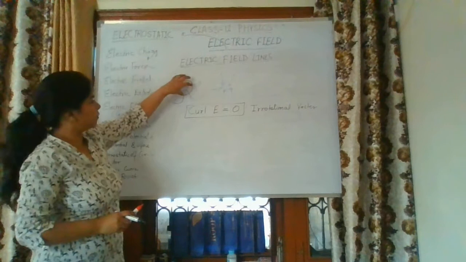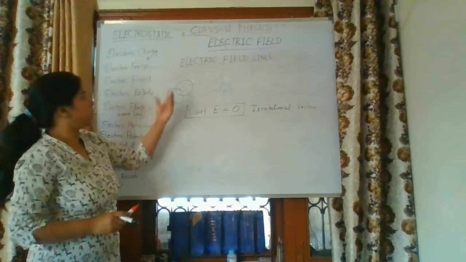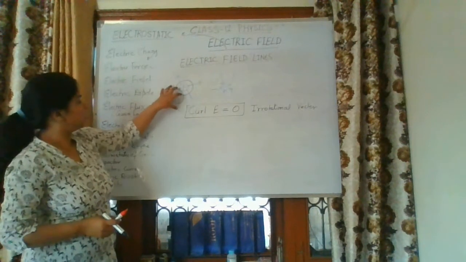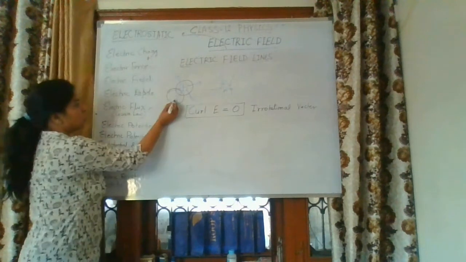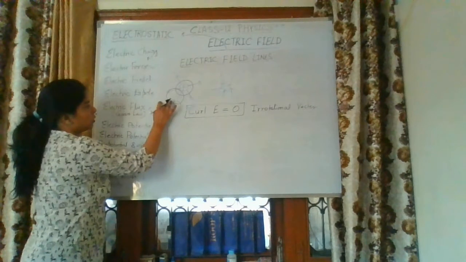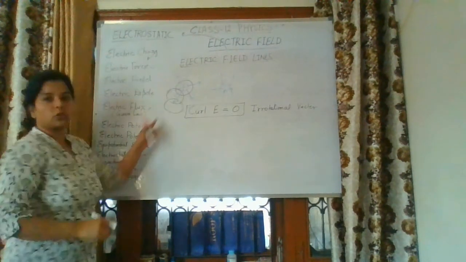So if we are taking the area close by to the positive charge or negative charge, the electric field lines are more. And if we are taking the area which is farther from the positive charge, if we are moving further out, like here, for the same area, you can see only one electric field line corresponding to the same area.